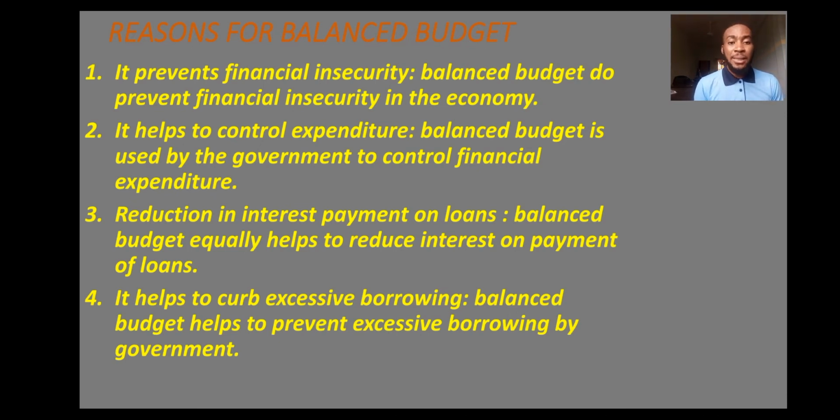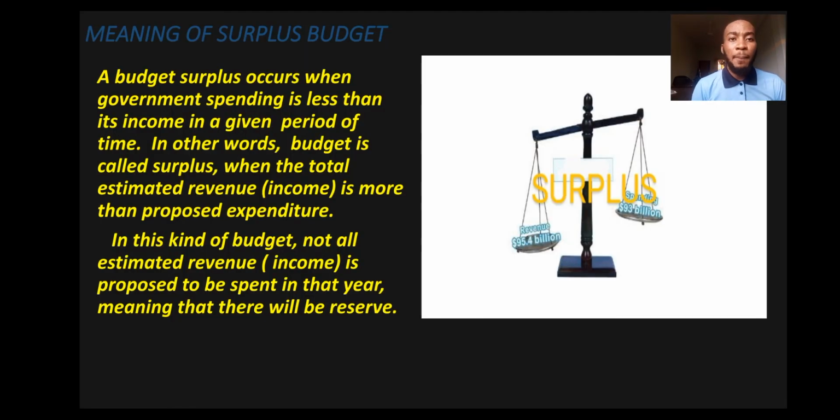The government will be prevented from going for unnecessary things, maybe loans that are not required, because the budget is already planned, income equivalent to expenditure. So it helps to curb the excessive nature of borrowing by the government in some cases. The next thing we're going to talk about is the other type of what?